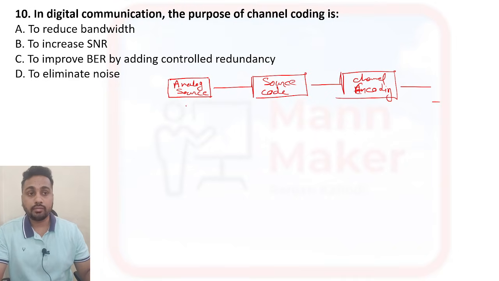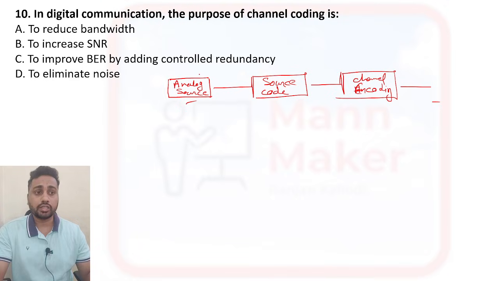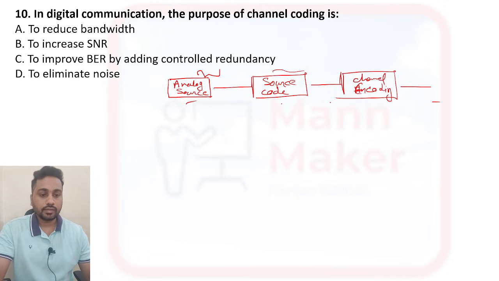The analog signal goes to the source coder, where it is converted into digital form. Then in channel encoding, it will detect and correct the error by adding redundant bits.